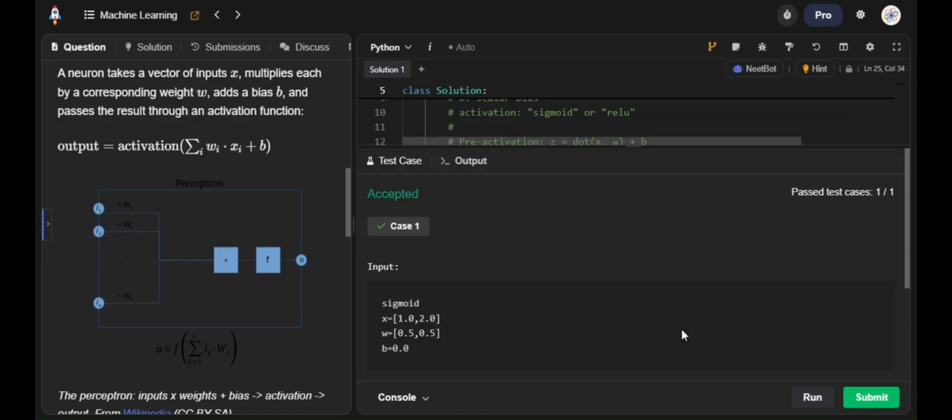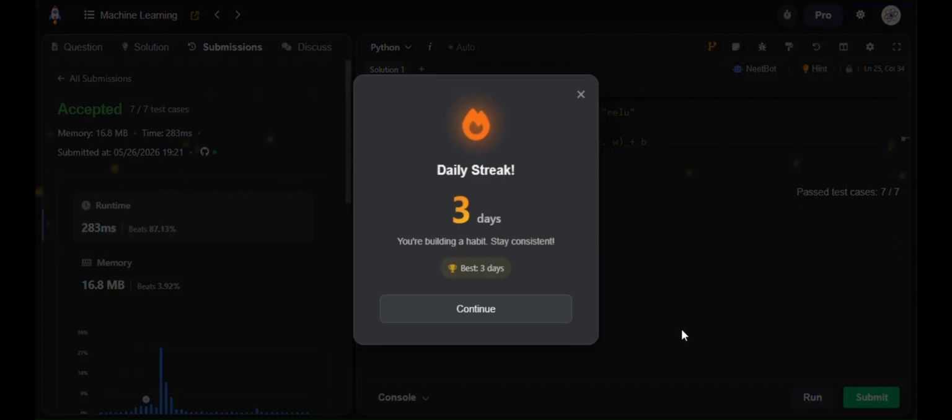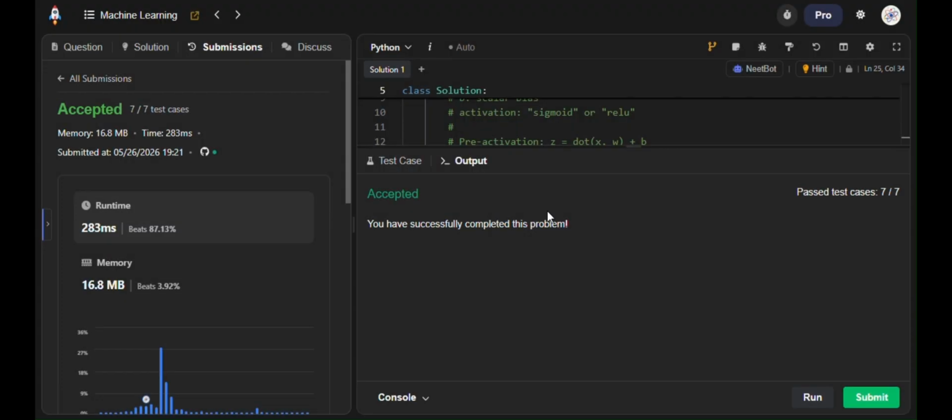Let's test it. Yeah, so a single test case has passed. Let's submit it and see. And yes, this is how our implementation is done.